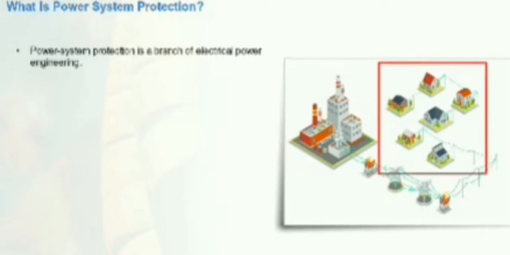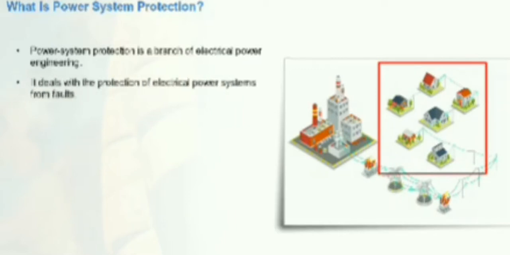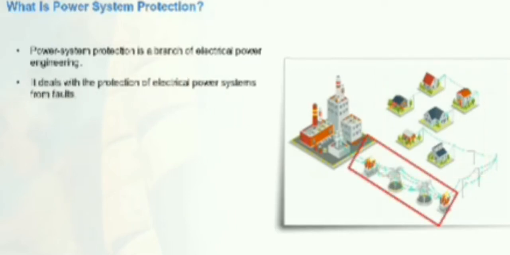Let us begin with understanding what exactly power system protection means. Power system protection is a branch of electrical power engineering that deals with the protection of electrical power systems from faults through the isolation of faulted parts from the rest of the electrical network.